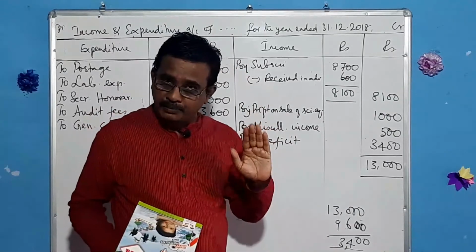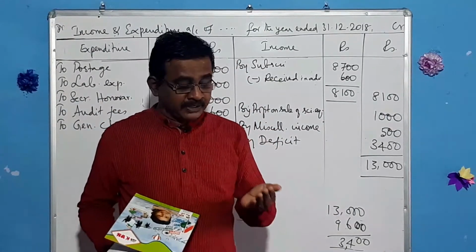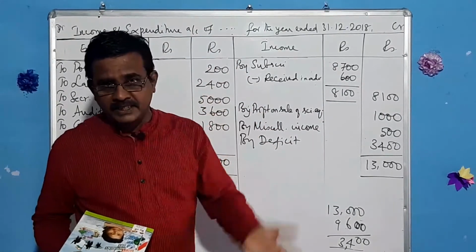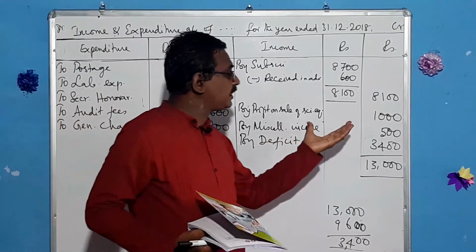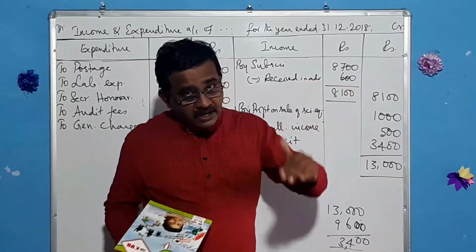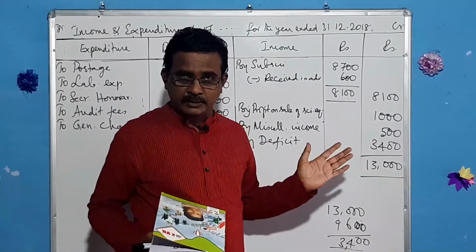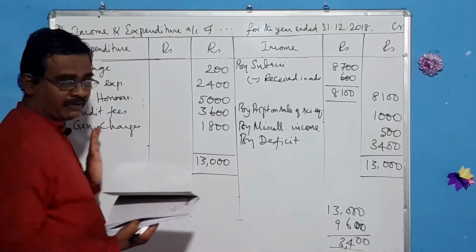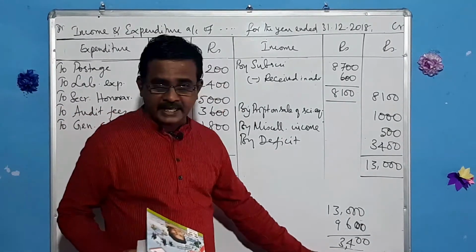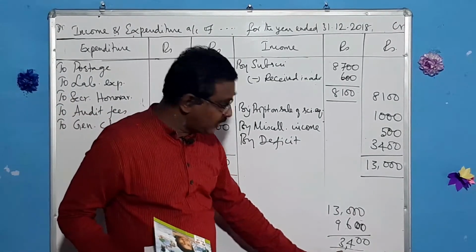If there is a profit in sale of science equipment, that should be taken to the income side. If there is a loss, that should be brought to the expenditure side. And we have found that there is a deficit of 3,400.